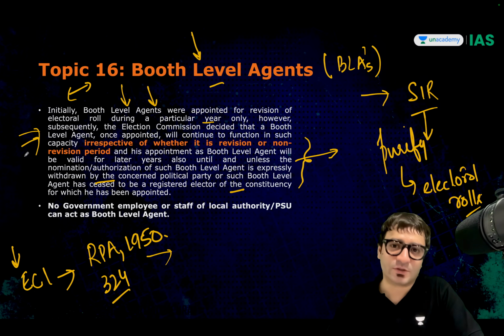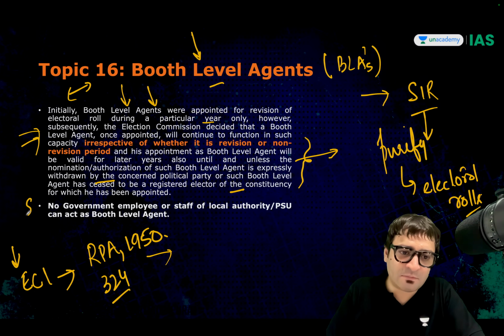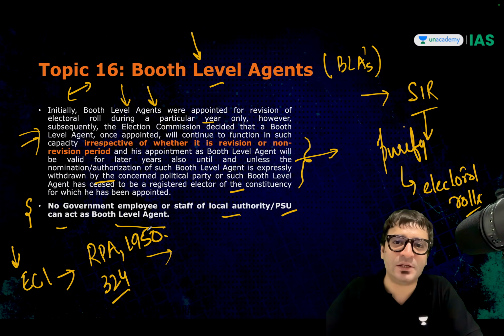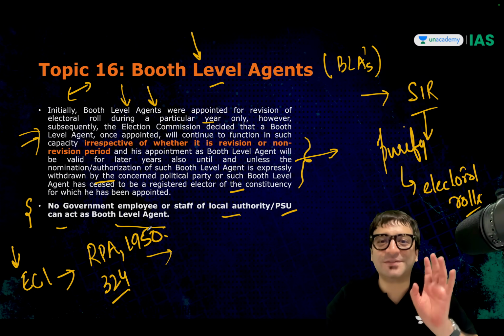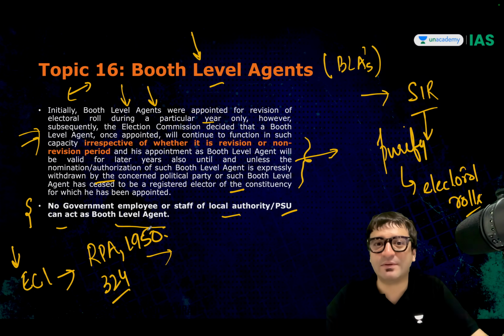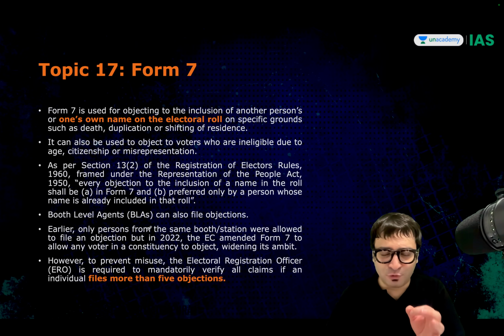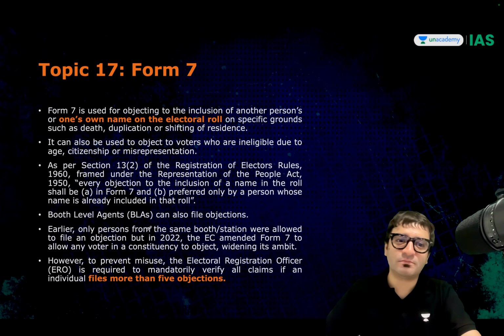One important condition. No government employee or staff of a local authority or PSU can act as a booth level agent. A government employee can be a presiding officer of a polling booth, but not a booth level agent. These facts are important, as these booth level agents were in the news.